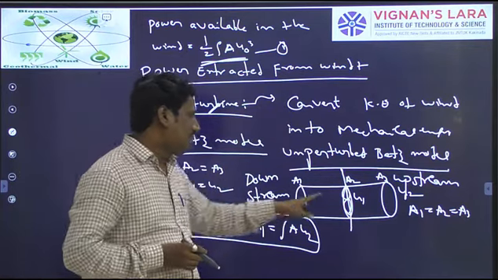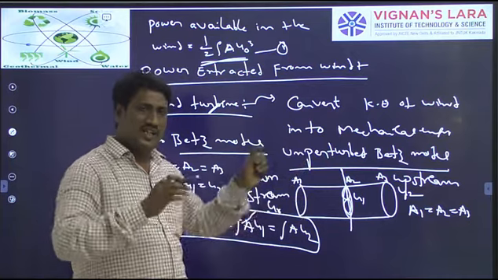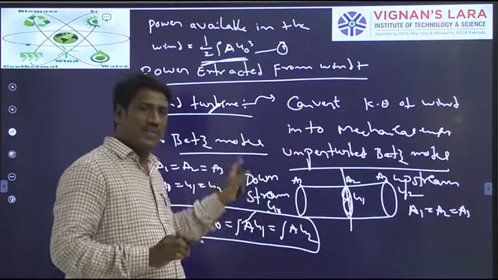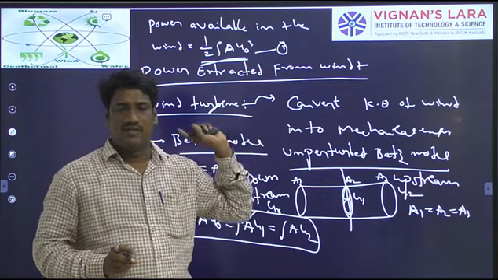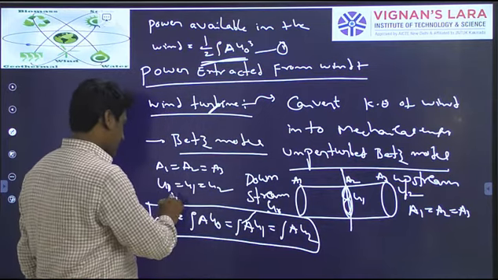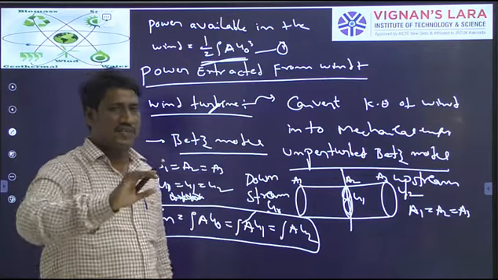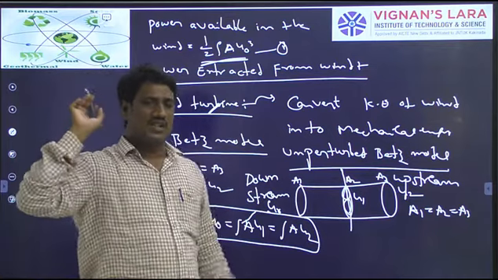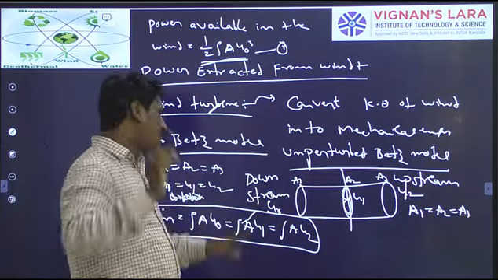A1 is equal to A2 equal to A3, U0 is equal to U1 equal to U2, so rho A U0 is equal to rho A U1 is equal to rho A U2. This is very important. In uniform cross sections, mass flow rate is the same since the speed and cross section are the same.